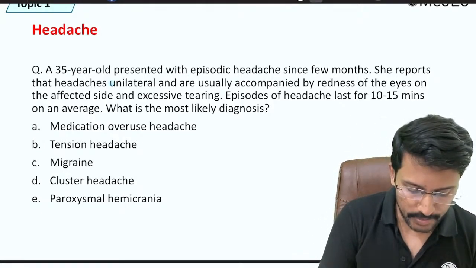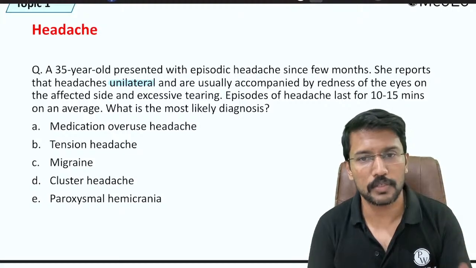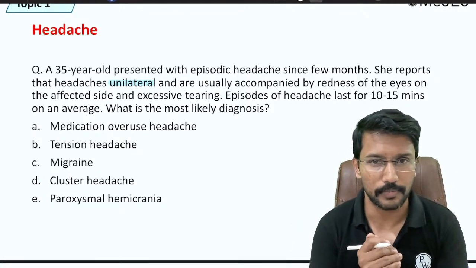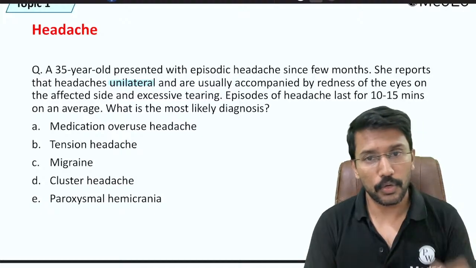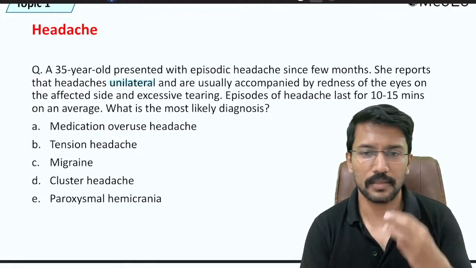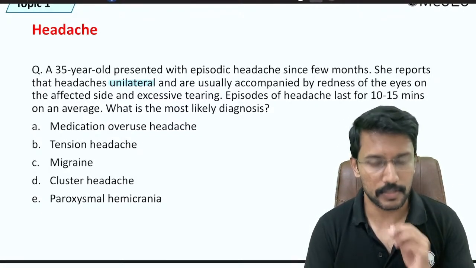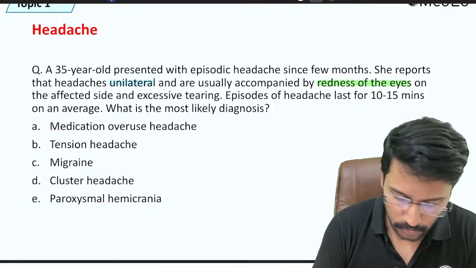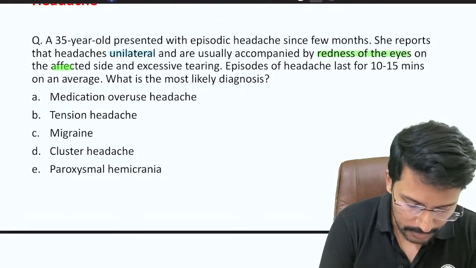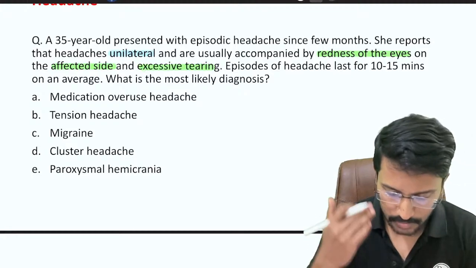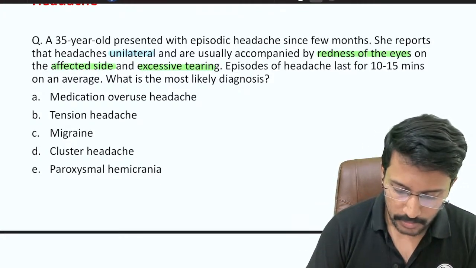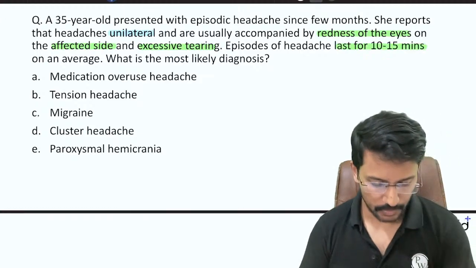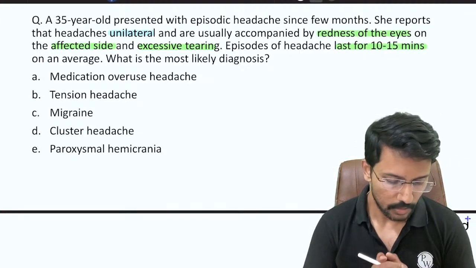Whenever it comes to headaches, laterality is the first most important point that you need to look into in the question, whether it is unilateral or bilateral. Second thing is the duration of untreated episodes, and third, important clues by the examiners. So here it is unilateral. It is usually accompanied by redness of the eyes on the affected side and excessive tearing, means lacrimation. Each episode of headache lasts for around 10 to 15 minutes, on an average.